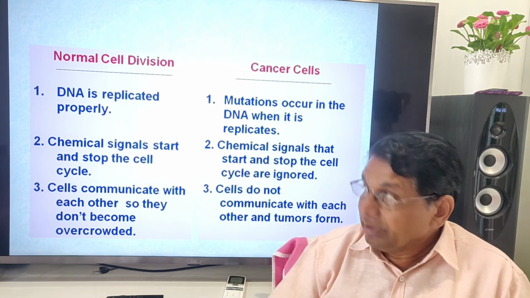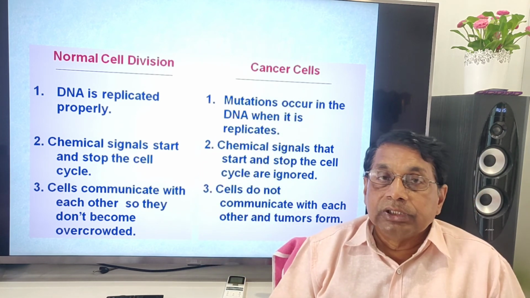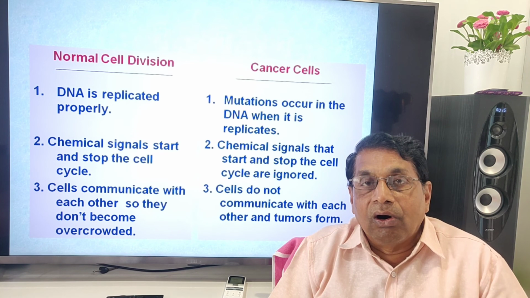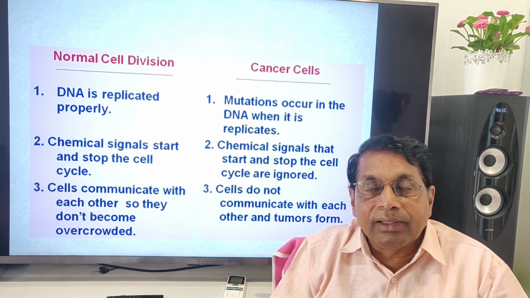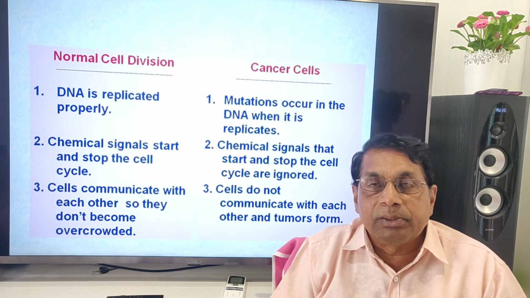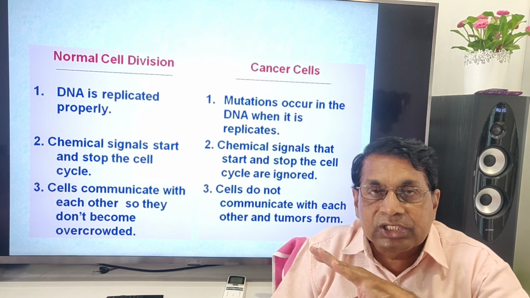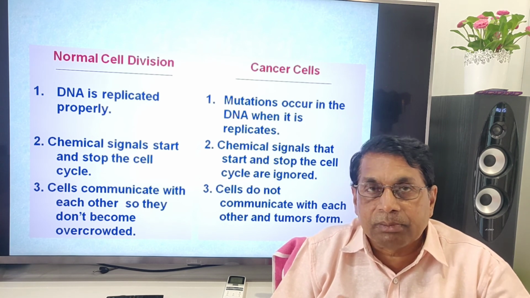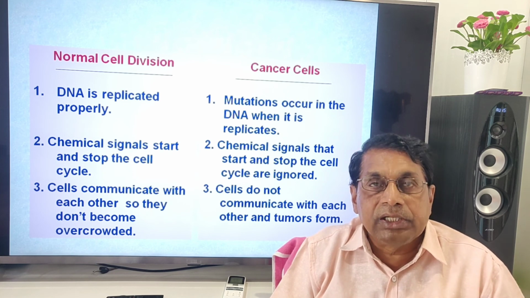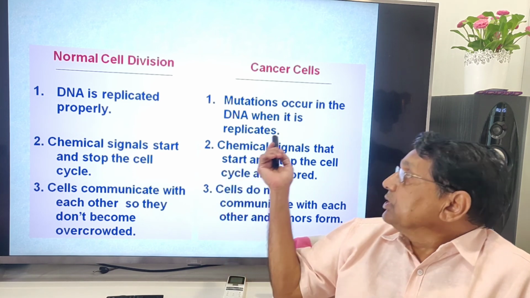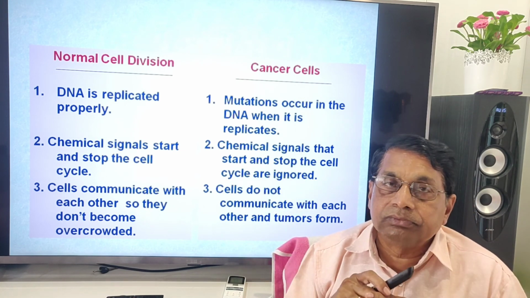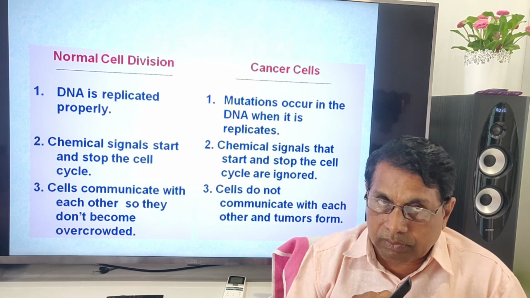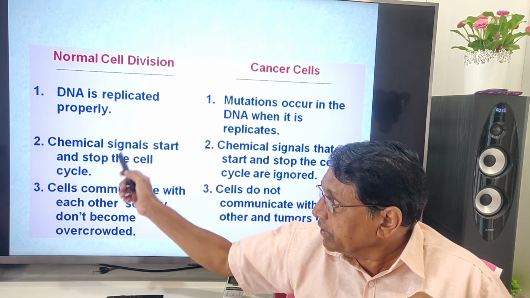Here, in a cancerous cell, these signals are ignored, just like a vagabond boy, a bad boy, who doesn't heed the suggestions and advice of the parents or the friends or the teachers. It ignores the signals, good signals, whether to go or whether to stop. But the normal cell heeds the signals.